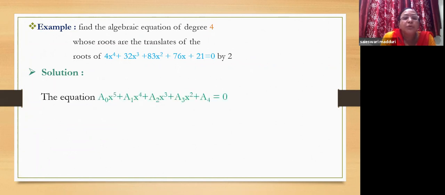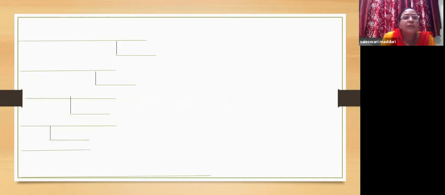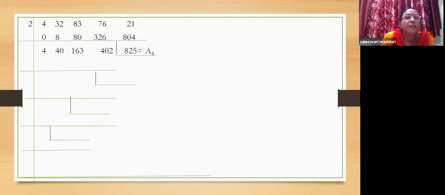So straight away we assume the transformed equation as a0 x power 4, a1 x cubed, a2 x squared, a3 x, a4 equal to 0, whose coefficients are obtained by synthetic division. So all that we have to do is divide by 2. So 4 plus 0, 4. Again, 4 2s are 8. 32 plus 8, 40. 40 2s are 80. 83 plus 80 is 163. 163 into 2, 326. So 76 plus 326 is 402. 402 into 2 is 804. 804 plus 21 gives us 825. Again, put 0 under the first quotient.